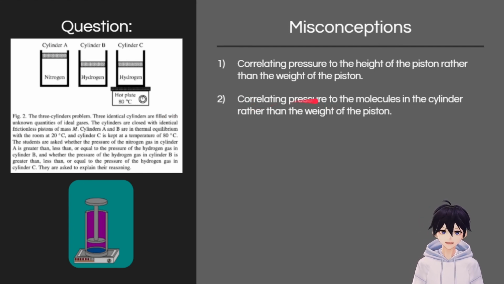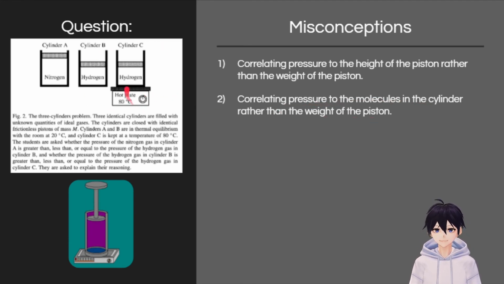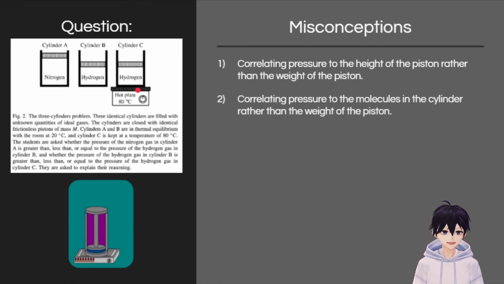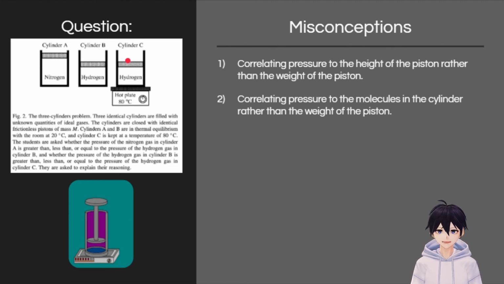People correlate pressure to the molecules in the cylinder rather than the weight of the piston, and that also goes for B and C, where people think that just because this is hot and the molecules are moving faster, the pressure should be less or more, and that's not the case. The pressure on the system, mainly on the gas, is decided by the atmospheric pressure and the pressure of the piston on the outside. So that's why this doesn't bring you to the right answer as well.